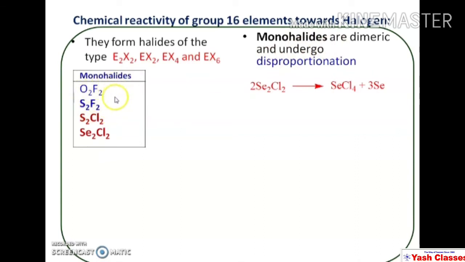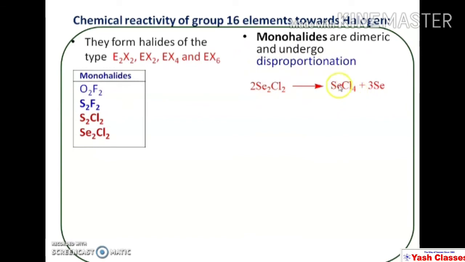OF dimerizes and there is a formation of O2F2. SF dimerizes to get S2F2. So all these exist in the dimeric condition, and